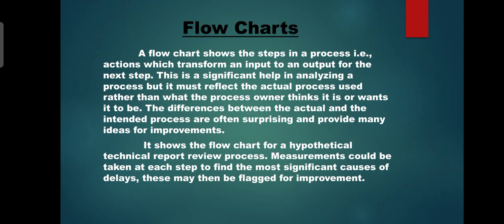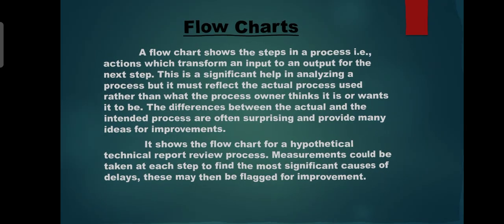The difference between the actual and the intended process is often surprising and provides many ideas for improvement. It shows the flowchart for a hypothetical technical report review process. Measures could be taken for each step to find the most significant causes of delay. This may be flagged for improvement.